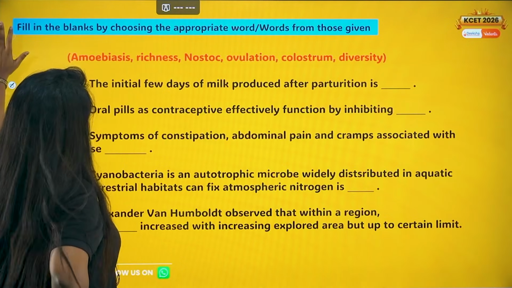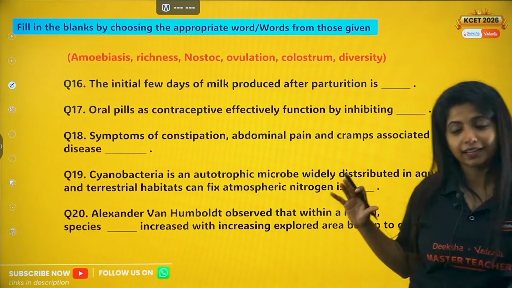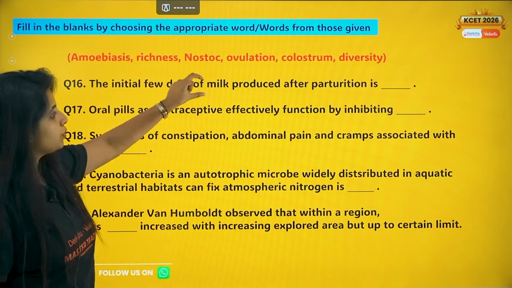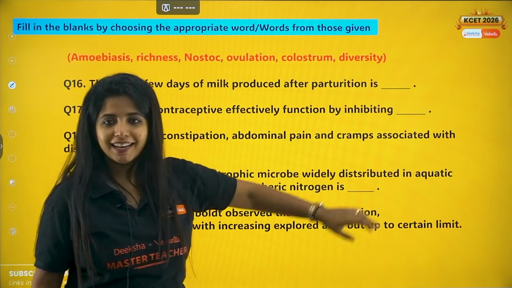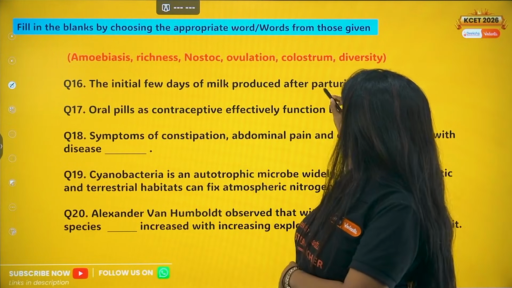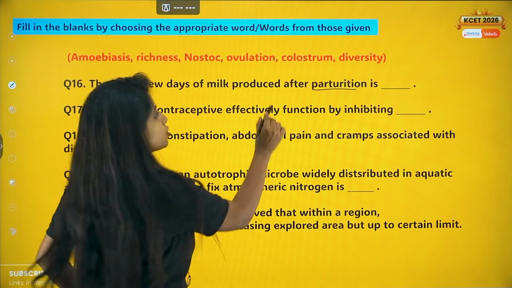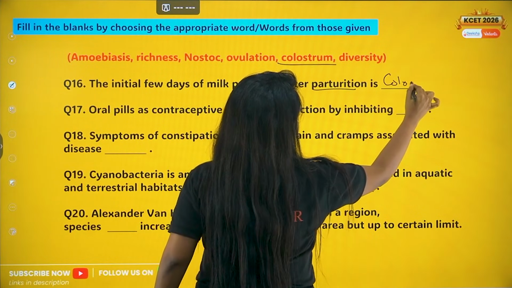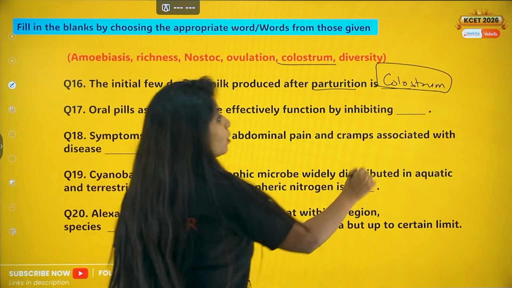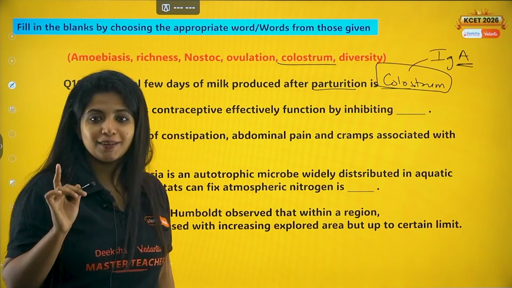Okay, chalo. Now you have a fill in the blanks question, and this is my favorite part because this is super easy. You have been given the options, you just have to fill it. The initial few days of milk produced after parturition, once the baby is given birth to, what do you call it? From the options that you have, it is known as colostrum. And always remember, colostrum is super rich in antibodies. What is this antibody? IgA. A from Amma, you're getting the milk, right? So you remember it like that.